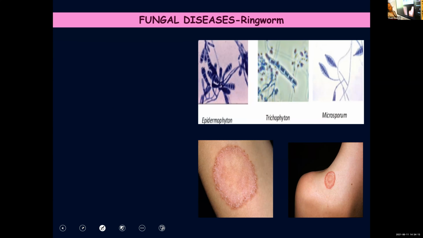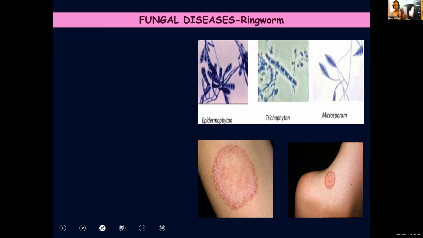Now, we are moving on to a fungal disease. And for your practicals also, you need to identify the causative organism that causes this particular disease. Now, this particular term, ringworm, is a misnomer. When you hear the word ringworm, what comes to your mind? Meenakshi, what do you understand when you hear the term ringworm? It's a worm. That is what we usually think. It's a ringworm, meaning maybe some ring-shaped worm. That is what we assume.